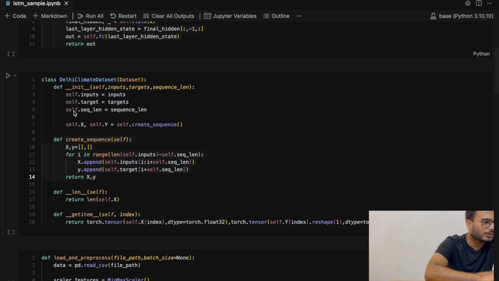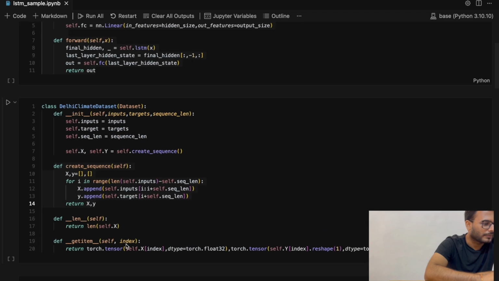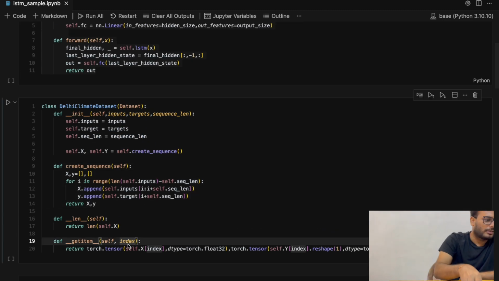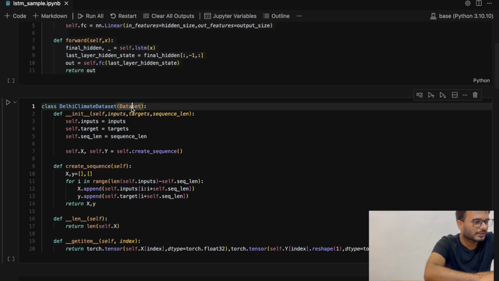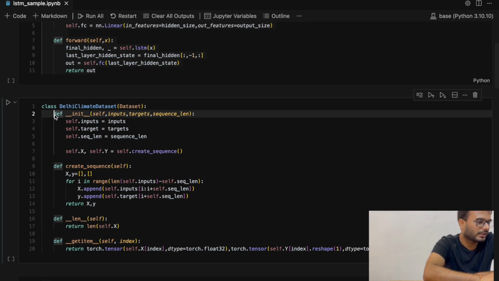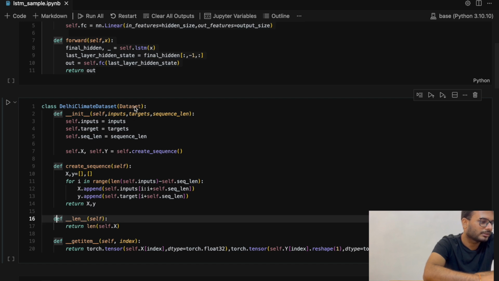Let's quickly go through the dataset class. Here we'll have a create sequence. Every dataset base class has to implement three things: init, length, and get item. These are the abstract methods that every class inheriting from dataset needs to implement.